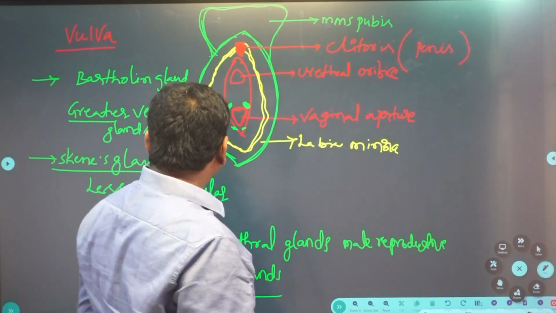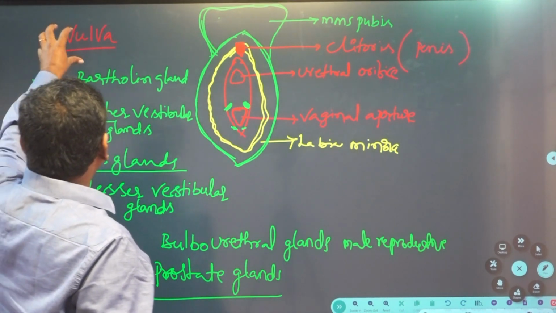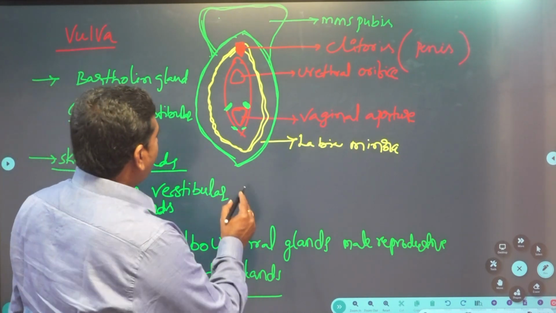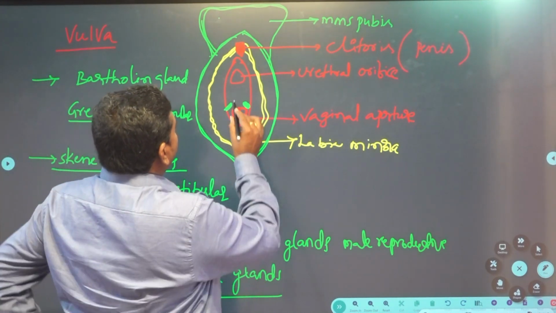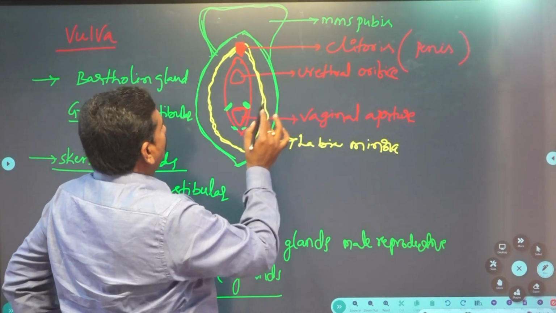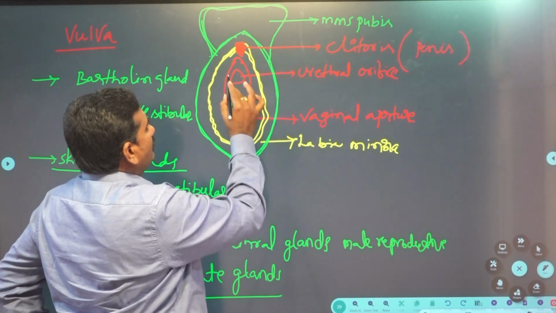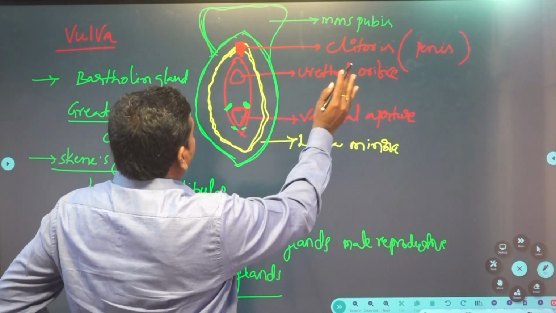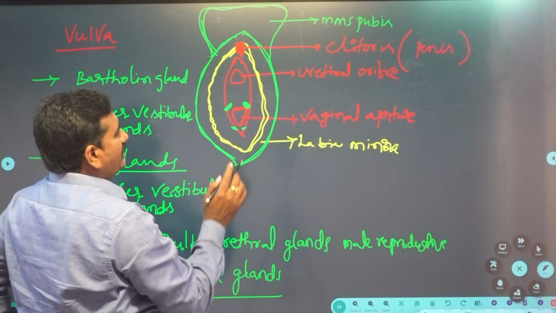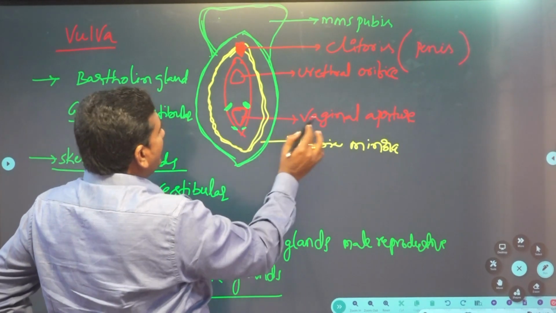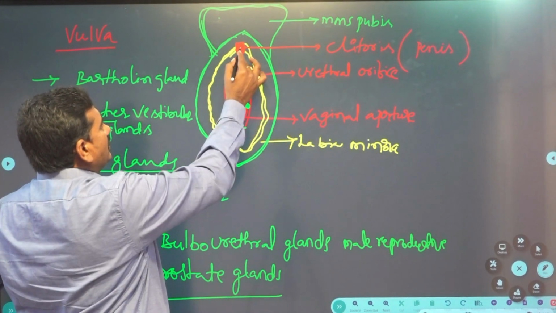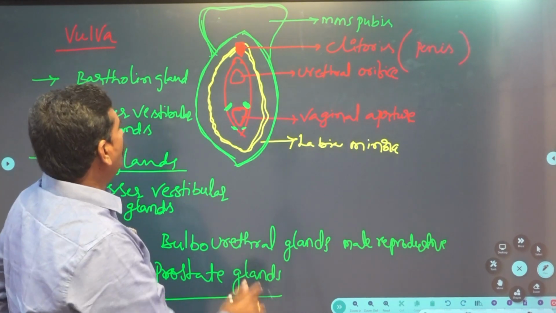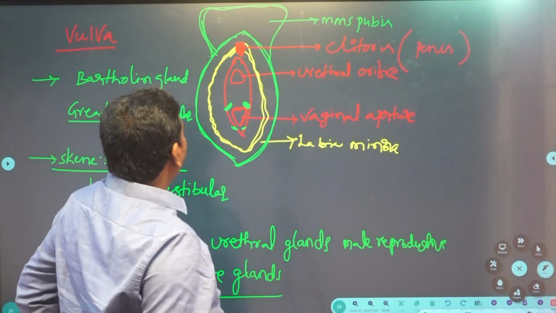So these are the external genitalia. What is present in the external genitalia, students? The vestibule has two openings, the urethral orifice, where the urethra opens, and the vaginal aperture, and it is covered by two foldings called labia minora.